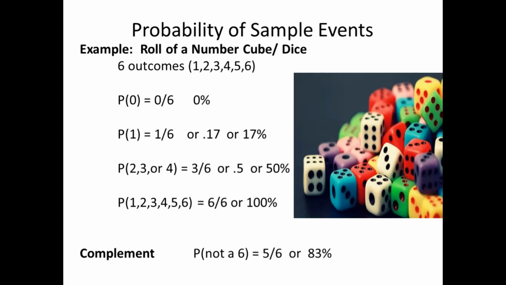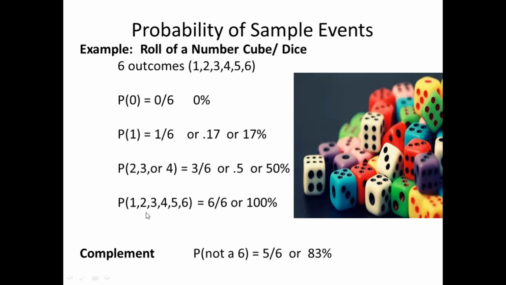Next, the probability of getting 2, 3, or 4. We have 3 numbers: 2, 3, and 4. How many favorable outcomes do we have? 3. You put 3, and the number of outcomes is 6, which is equal to 0.5 or 50%.